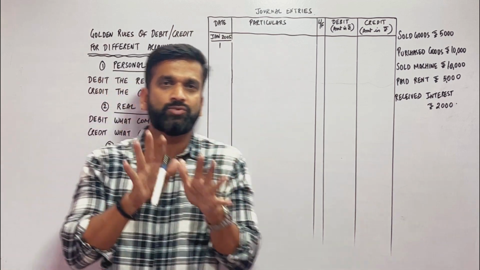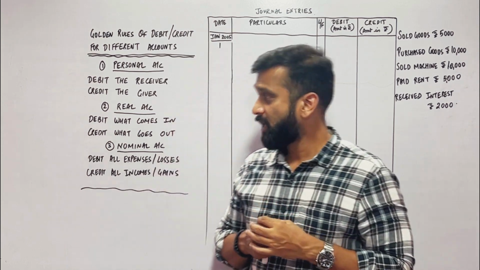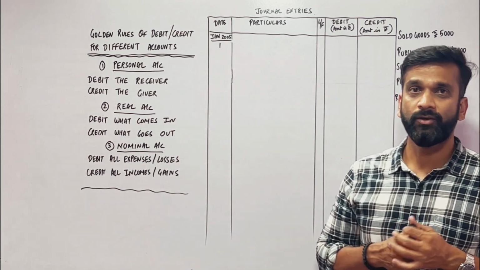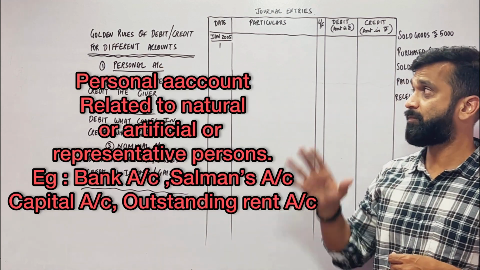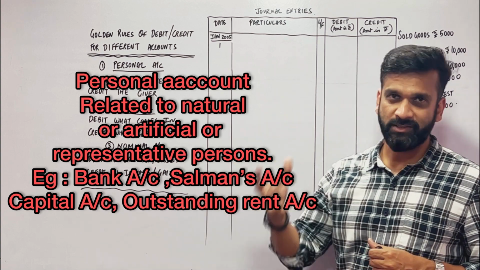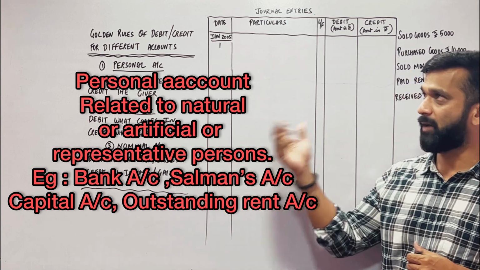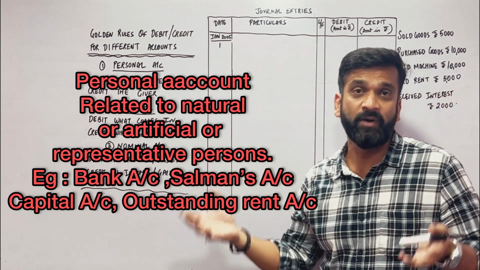So first let us try to understand the three golden rules of accounts. The first golden rule is of the personal account. What is a personal account? The personal account is related to persons, or to a group of persons.